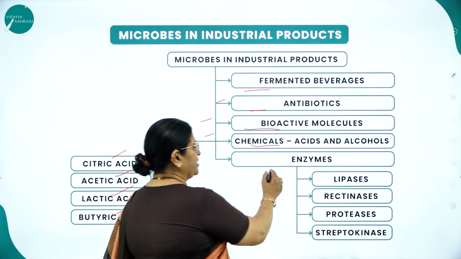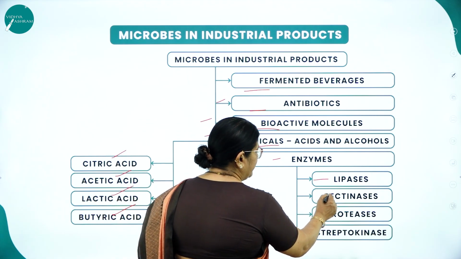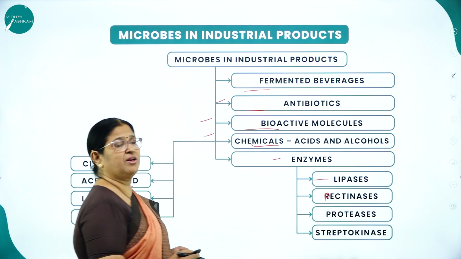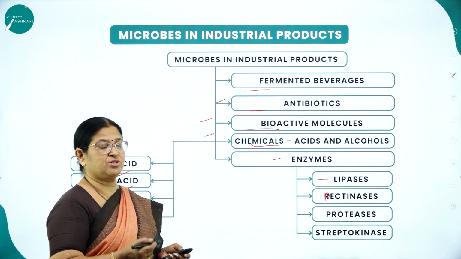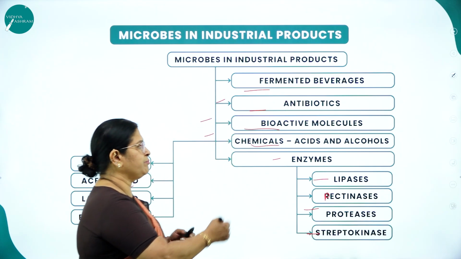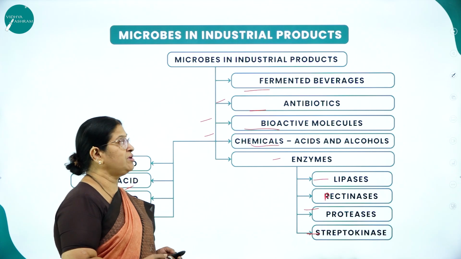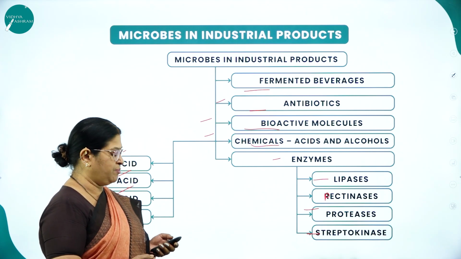Then enzymes, particularly lipases and pectinases. We use pectinases for clearing drinks like soft drinks. Then proteases and streptokinase. I am going to discuss in the coming slides the uses of all these different microbes in industrial products.